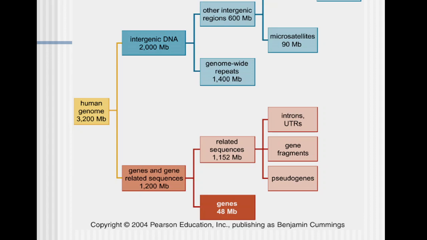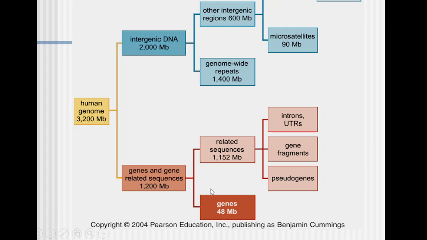Now this particular diagram shows how the human genome is consisting of different repetitive parts. The human genome is around 3.2 × 10⁹ base pairs in length. Out of that, we can divide it into two halves. One is genes and gene related sequences. Genes code for functional products, and gene related sequences are the regions which assist in replication or in transcription. They make up around 1200 million base pairs, while almost double that is occupied by the intergenic region.